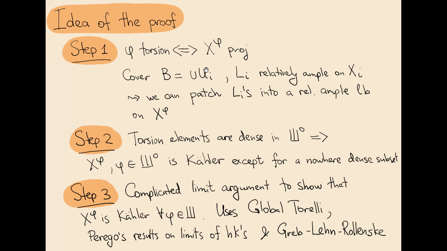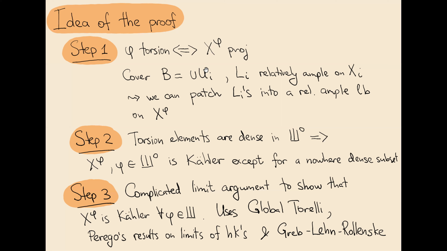And we use a patching argument here. So as before, we cover B by open subsets, and the preimage of these open subsets, Xi, is of course projective over Ui. There is a relatively ample line bundle. And we need to patch these line bundles into a relatively ample line bundle on X phi.